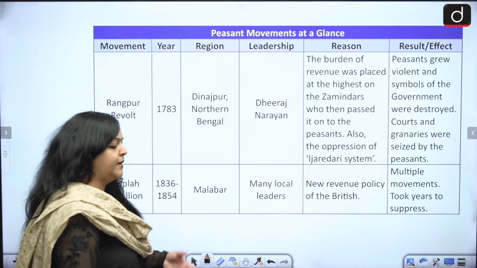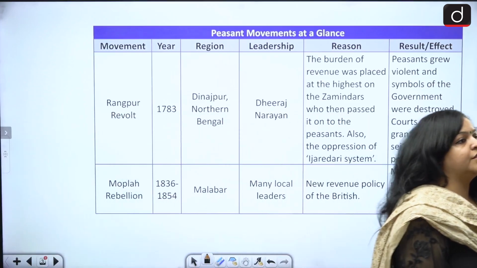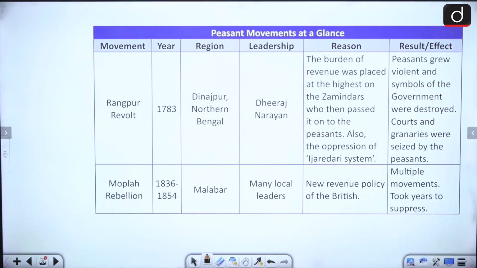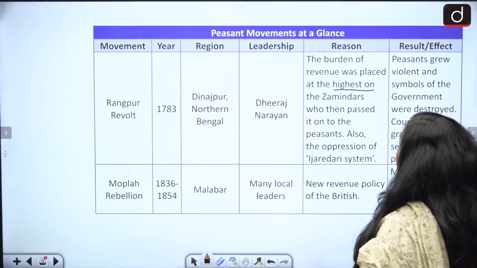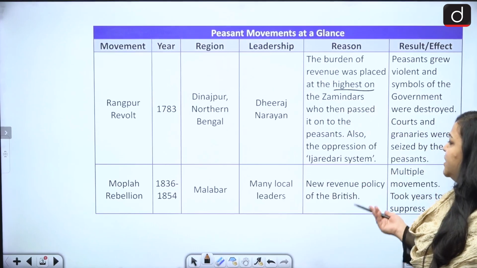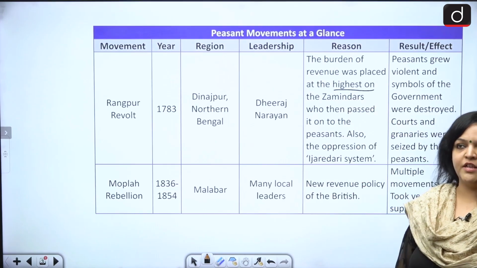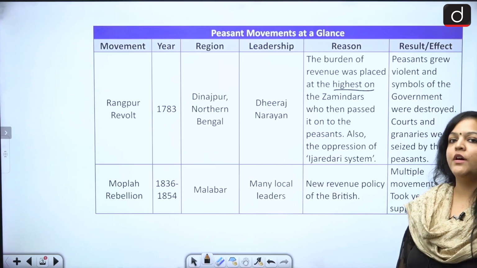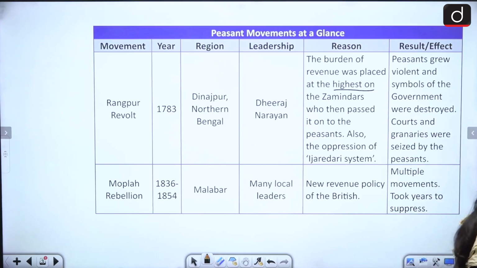Now, if you all remember, when we had done the revenue settlements, you also know that the revenue settlements were actually quite high, isn't it? So the highest of the revenues were to be paid to the zamindars, who then obviously passed it on to the peasants, okay? Also, there was this oppression of the ijardari system, which I'm sure you are aware about. If not, you can let me know in the comment section below.